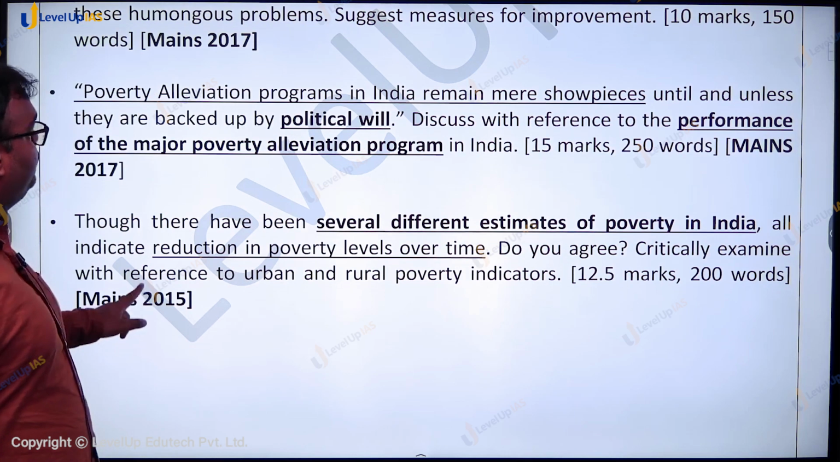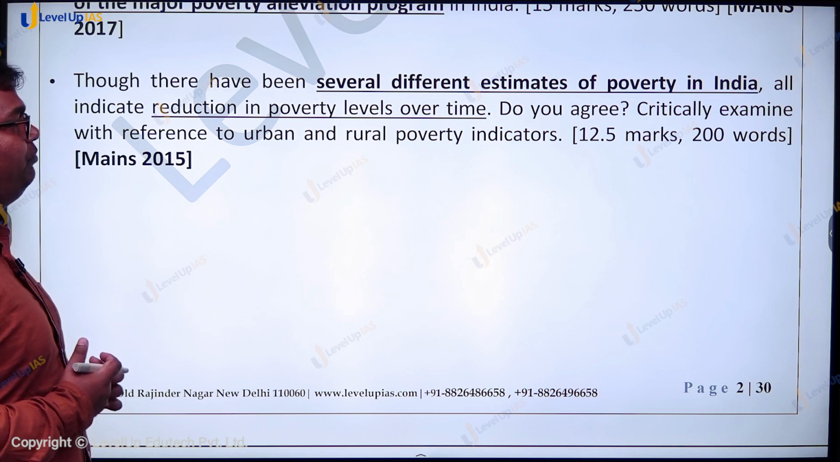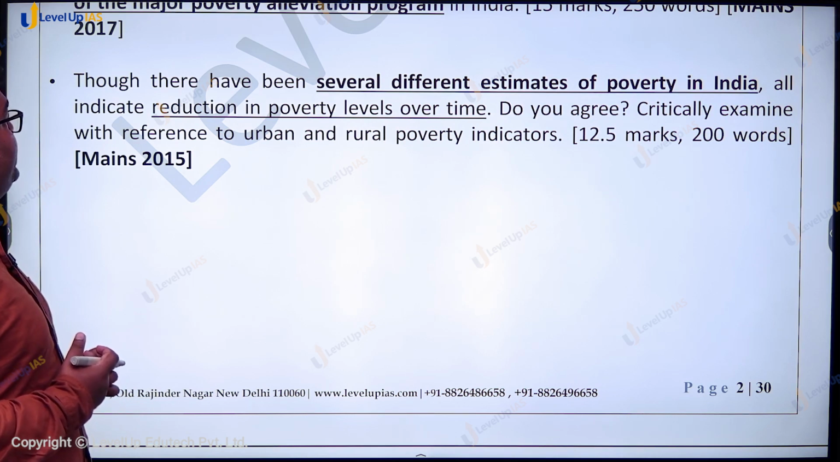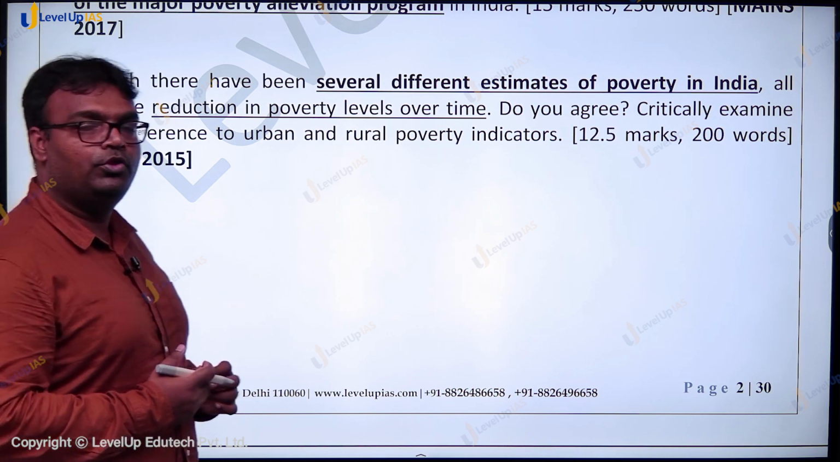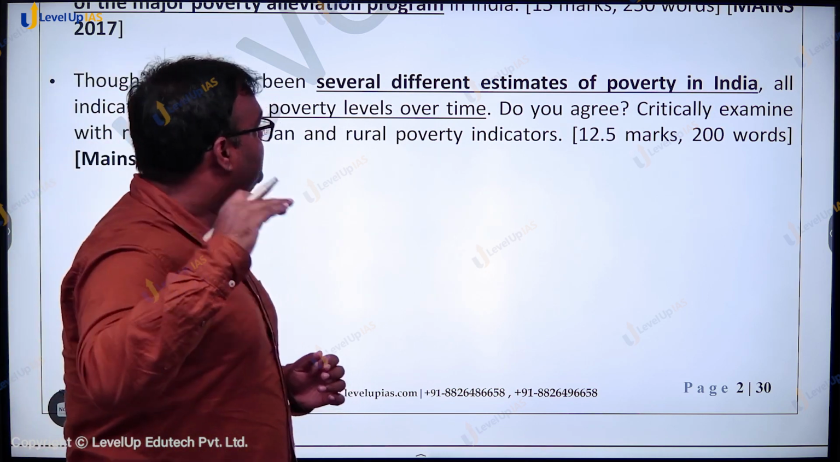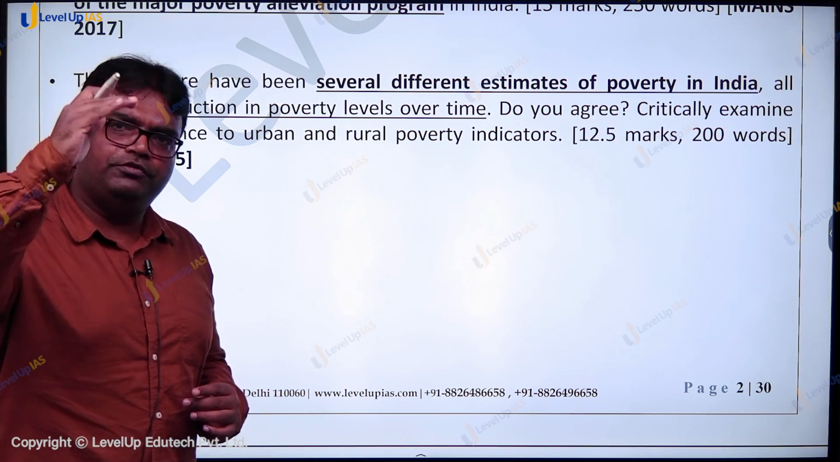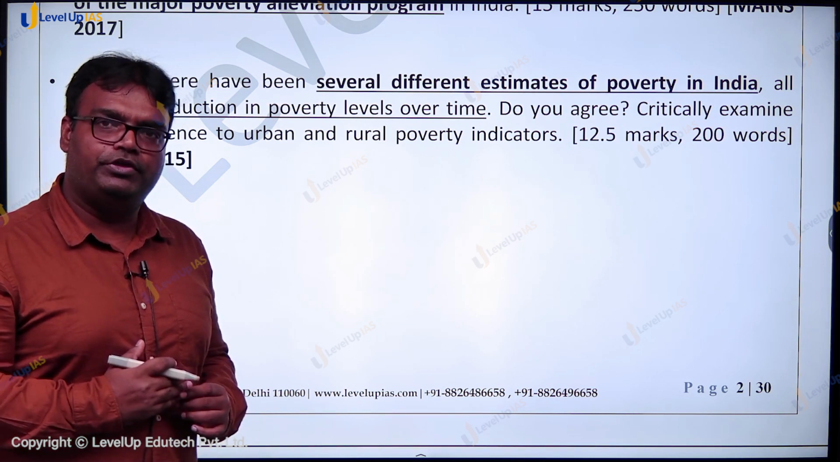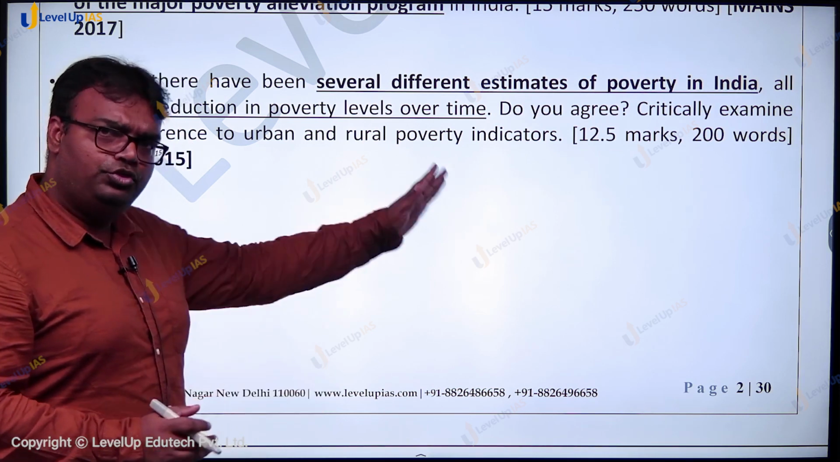Then in 2015 they had asked a question: though there have been several different estimates of poverty in India, all indicate reduction in poverty level over time. Do you agree? Over the years there have been several different estimates of poverty. There have been different methods of measuring poverty, but all of them are showing that poverty is reducing in India. Do you agree with that view?